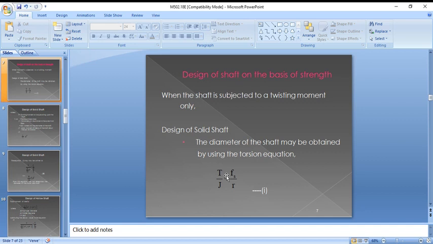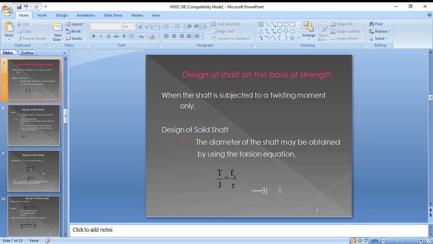So here, for a shaft transmitting a given torque, the values of G, theta and L are constant. The value of G is constant, theta is constant, the length of the shaft is constant, the twisting angle is constant. So we are neglecting G theta by L here.